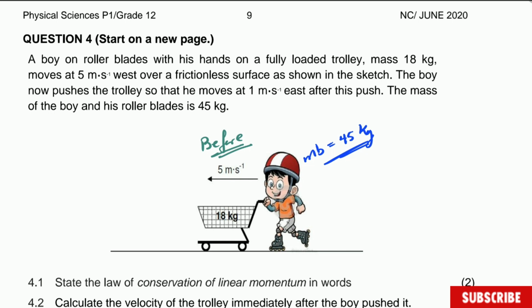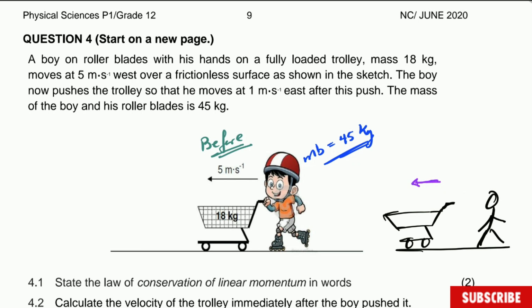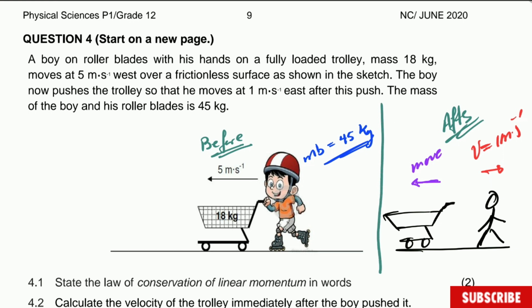Now what is happening after the boy is pushing the trolley? What is going to happen is that the trolley will move still to the west. Guys, I'm sorry for the picture, it's not very nice, but it's fine. The trolley is going to move to the west, and the boy is moving to the east with a speed equal to 1 meters per second in that specific direction. This is what is happening after. So this is after the boy pushes the trolley. So here we can see before on the left hand side and what is happening after on the right hand side.